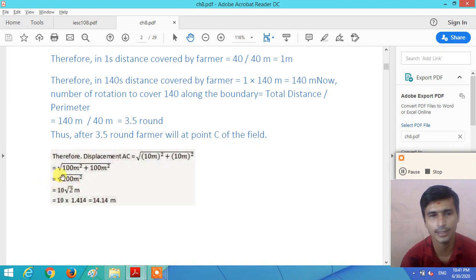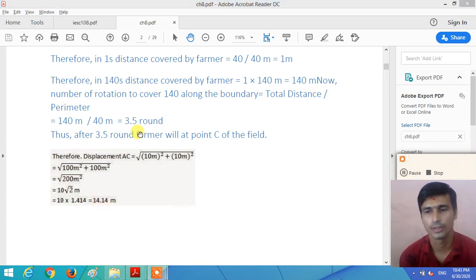We get the square root of 200, that means 10 root 2. The value of root 2 is 1.414, so the magnitude of the displacement is 14.14 meter. Understand, dear student, how to calculate the magnitude of the displacement in this case.